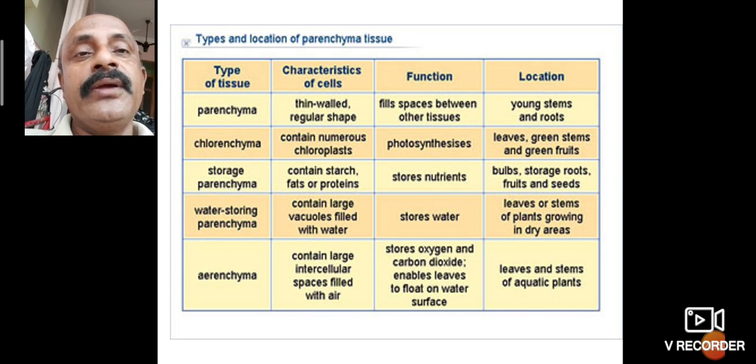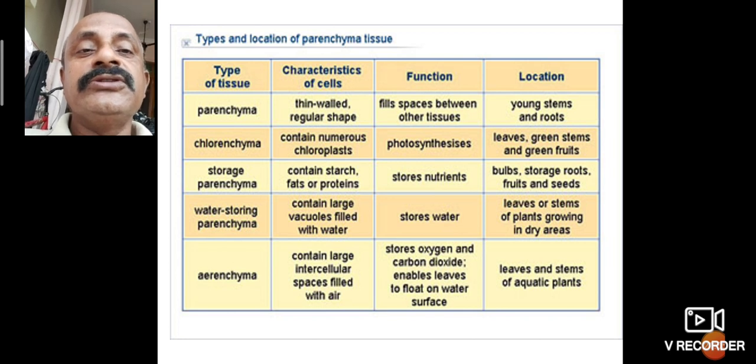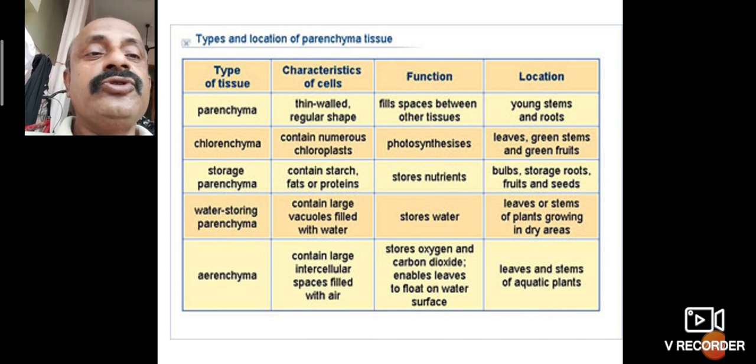The next one is storage parenchyma. Storage means food materials are stored in the form of tissues. Storage parenchyma is characterized by starch, fats and proteins, which are stored in it. It stores nutrients, in bulbs, storage roots, fruits and seeds.